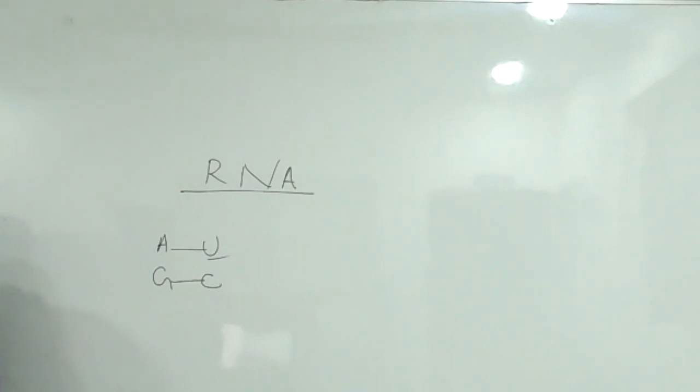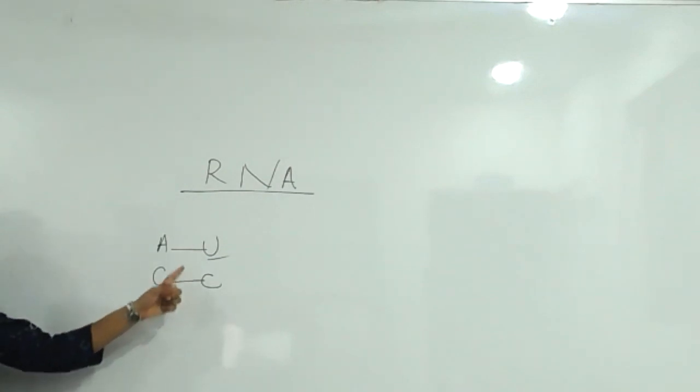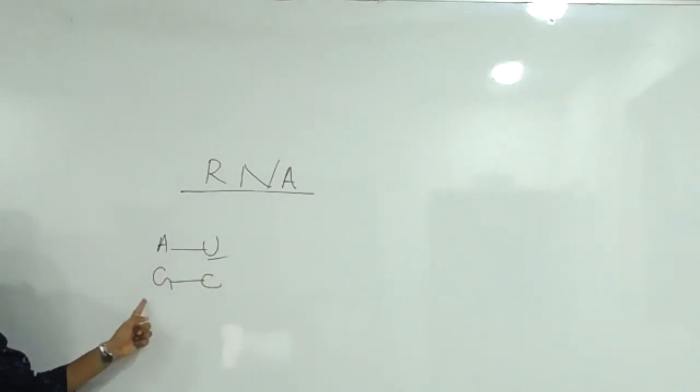Then, a given segment of a long RNA molecule might be, for example, AUGGC. Pairing is very important. A lot of questions are asked on these base pairs.